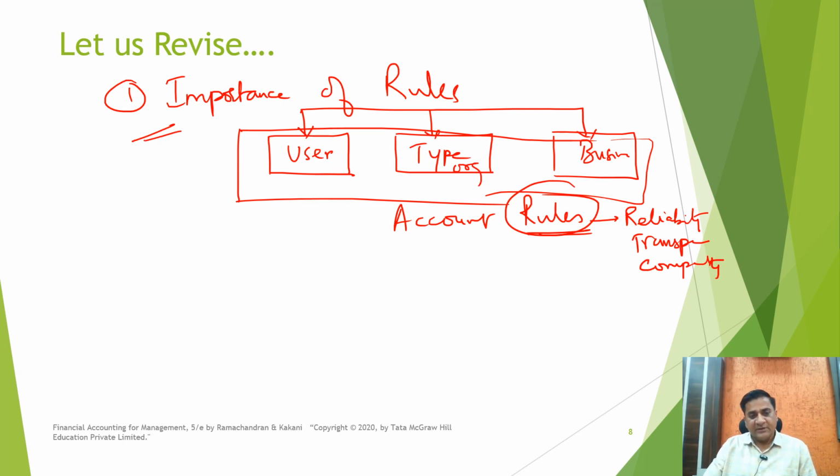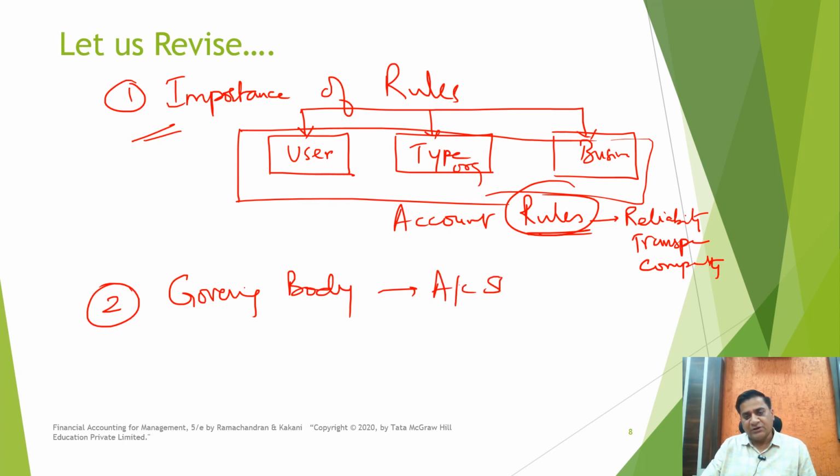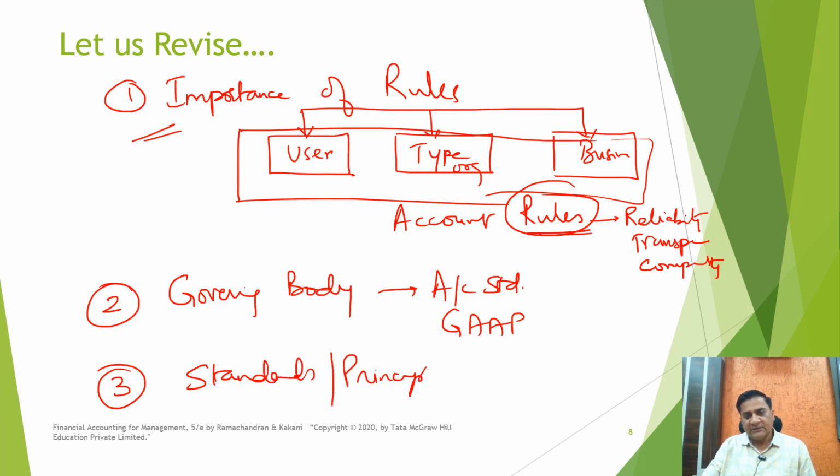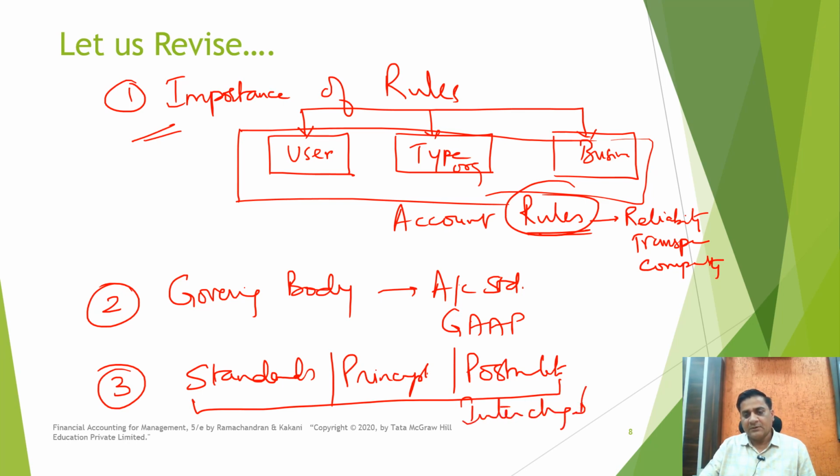Then we have seen which is the governing body which issues the accounting standards or accounting rules or the GAAP. We've also seen that these words like accounting standards, accounting principles, accounting postulates, all these things are used interchangeably by different authors.